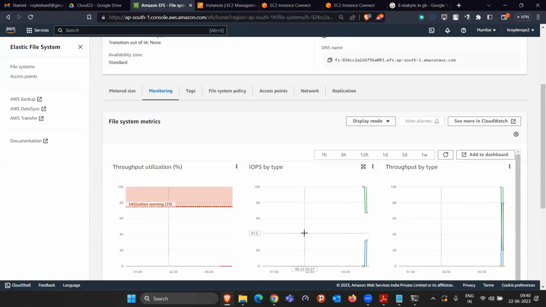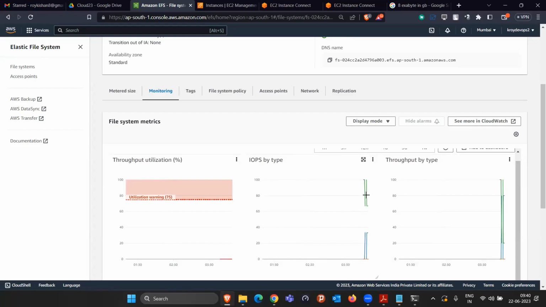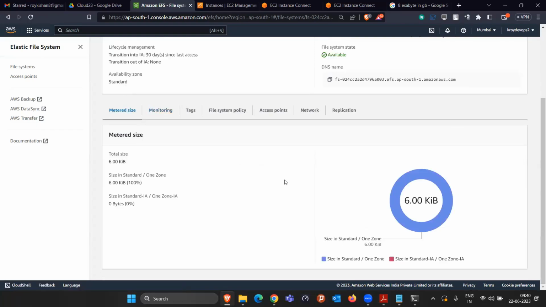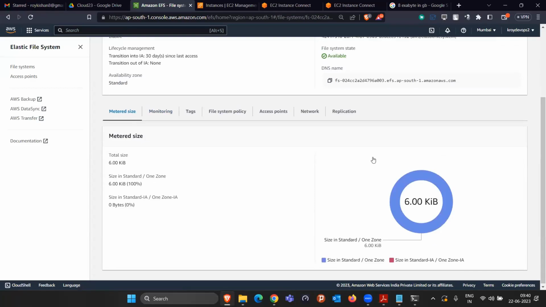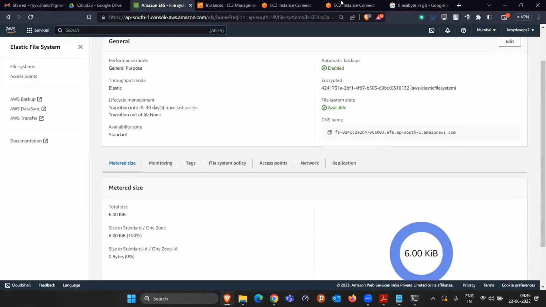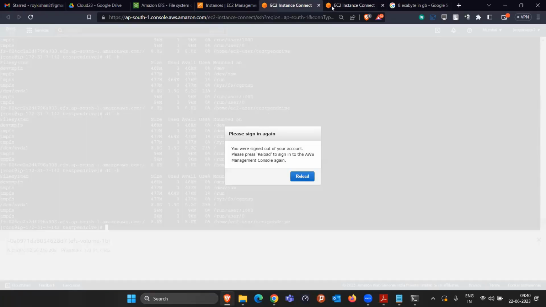Okay. And they are saying that somebody tried to write the data at that point, so they are basically showing the IOPS and so on. Still the metered size is 6 KB. Maybe they will update it later after some time. Okay, but we are able to store the data. We are writing the data from this machine.